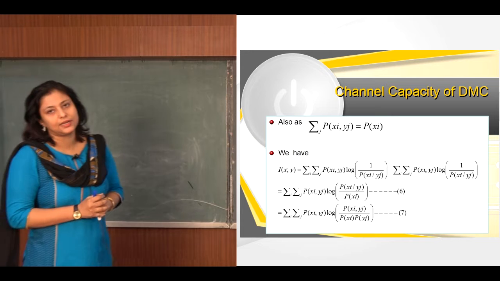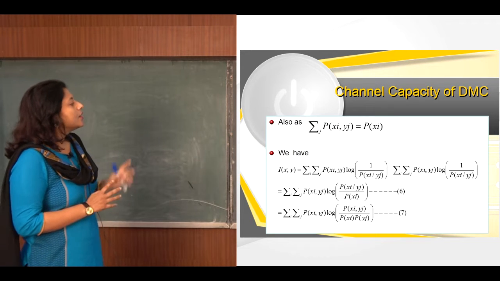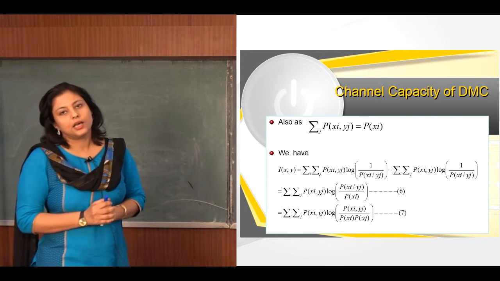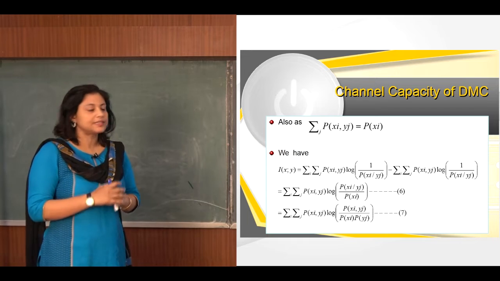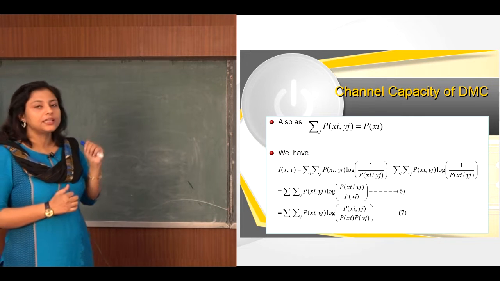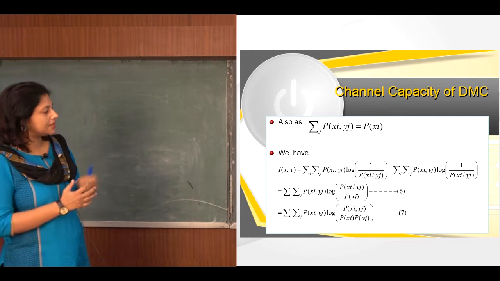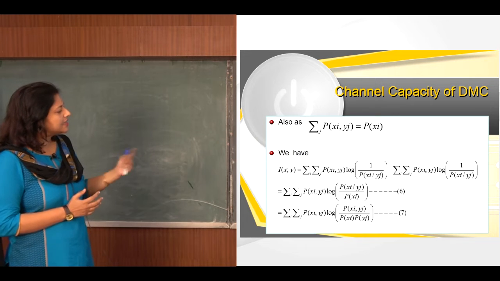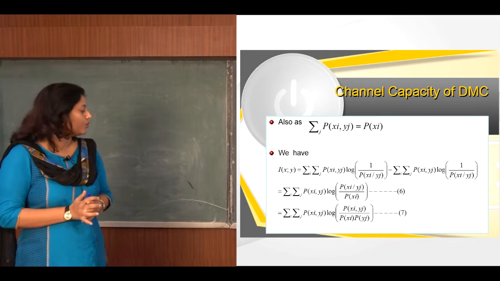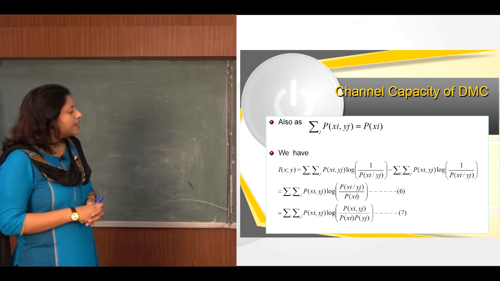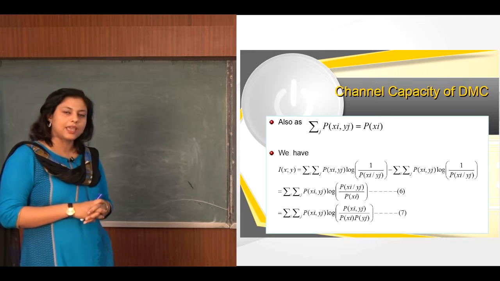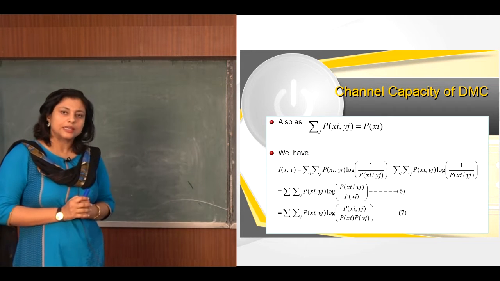Now looking into the channel capacity of discrete memoryless channels, we know from the theory of probability that the summation of p(xi, yj), which is a joint probability, is actually the probability that xi has been transmitted. So if you put these values in the previous equation, after a series of reductions we can ultimately get equation 7 as I(x;y), which is the mutual information of x with respect to y, as double summation over i, j of p(xi, yj) log of p(xi, yj) by p(xi)p(yj). So this goes as equation 7.